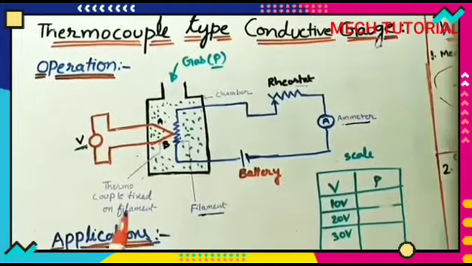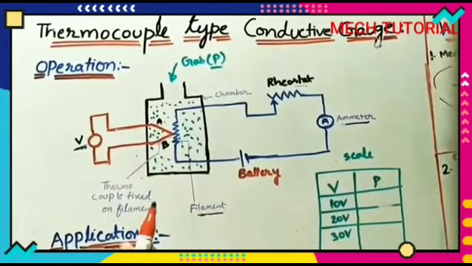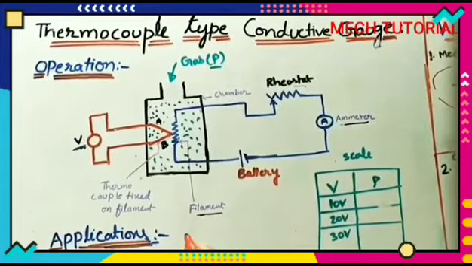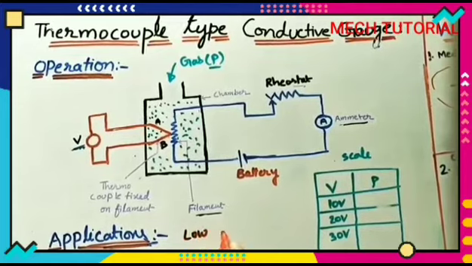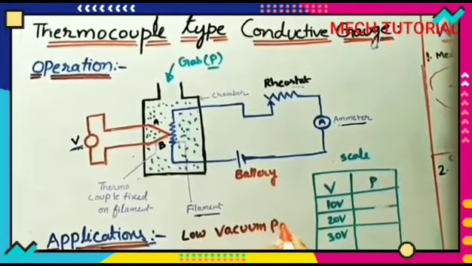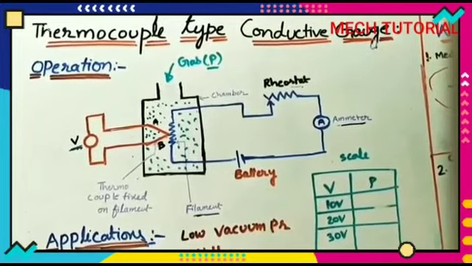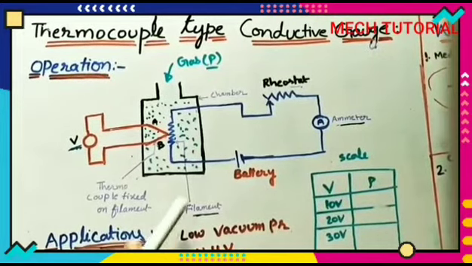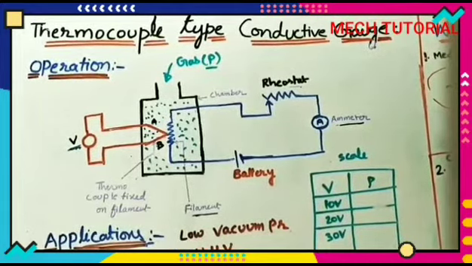What is the application of this gauge? It will find low vacuum pressure, and ultra high vacuum pressure can be found with accurate readings.